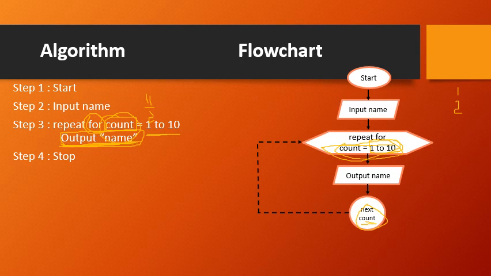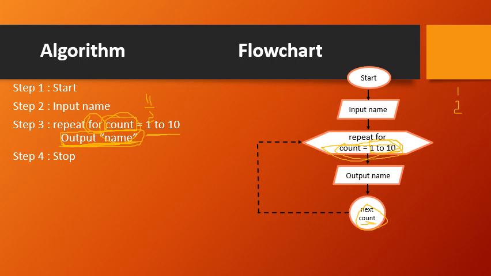In the repeat for, actually we will be having a condition. That condition here is nothing but the range, that is how many times we have to repeat the statements. The range here specifies count equal to 1 to 10. So the range is 1 to 10. But what is the value of count now? It is 2 right now.